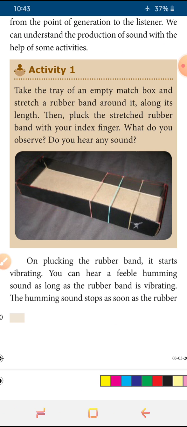So the rubber band, we stretch it and we can even do it with 2 fingers. We fix one rubber band on 2 fingers and gently vibrate it, just move it, and we can hear the sound like a humming. This is because of the stretched string. If the same rubber band is not stretched, not pulled to full length but kept short, and we make vibration with that unstretched rubber band, it won't give that much effect. That we can understand from this activity.